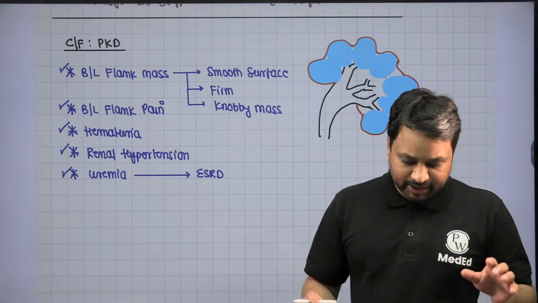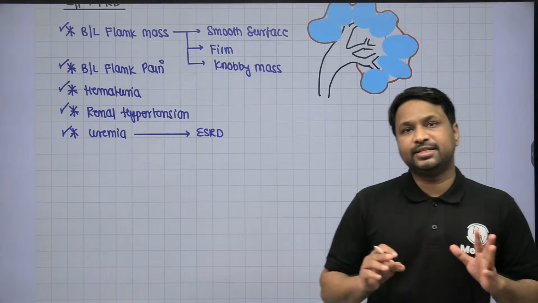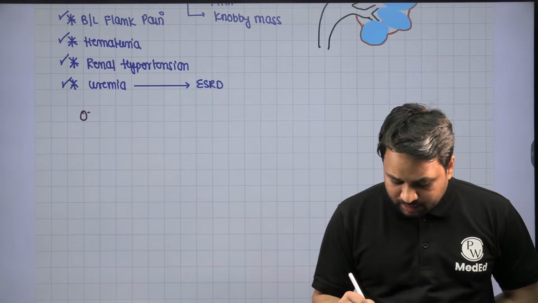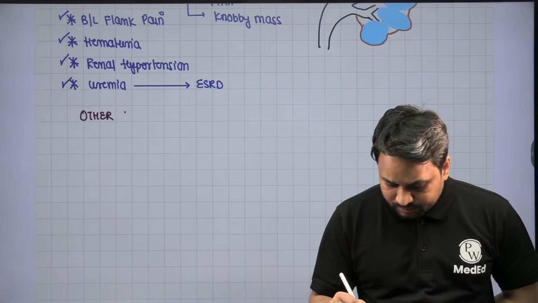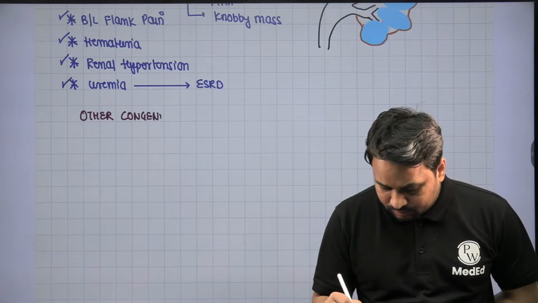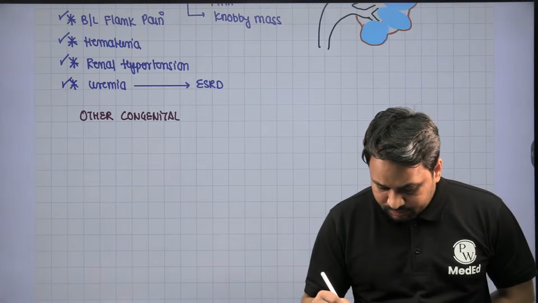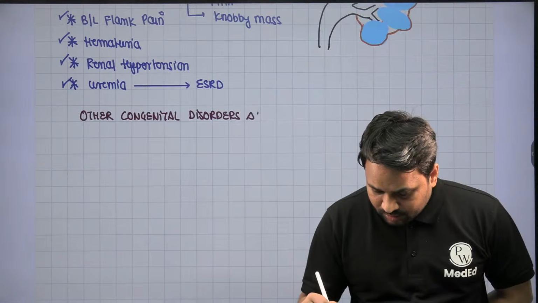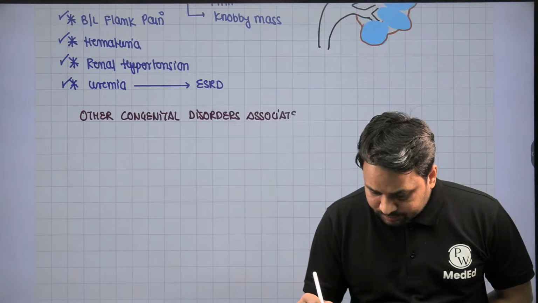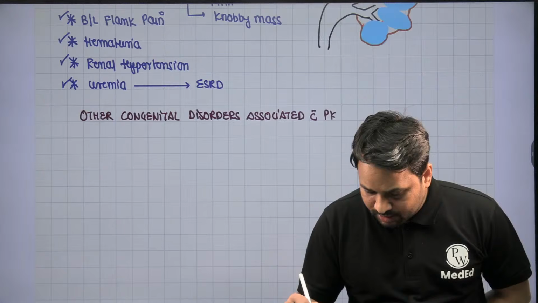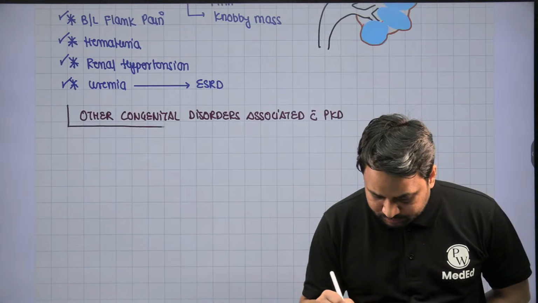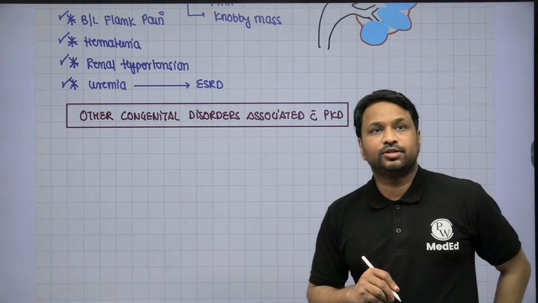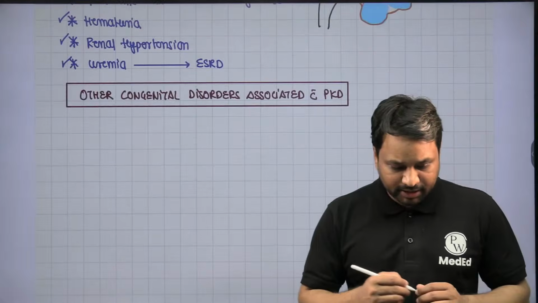Now, another very important thing is that a patient who has polycystic kidney disease is associated with other congenital anomalies also. Other congenital disorders associated with polycystic kidney disease.